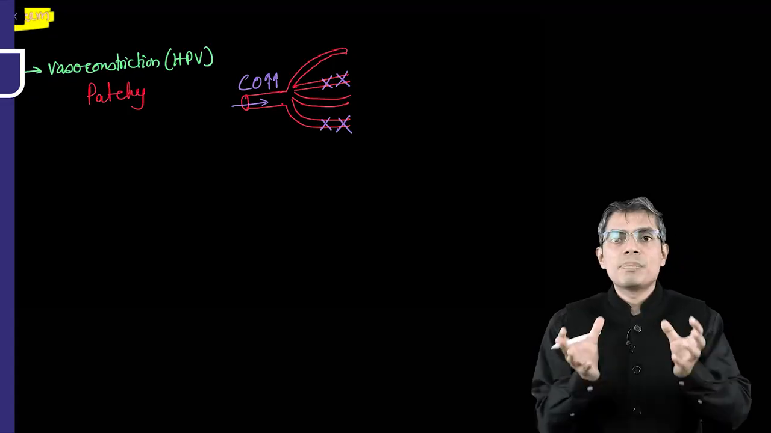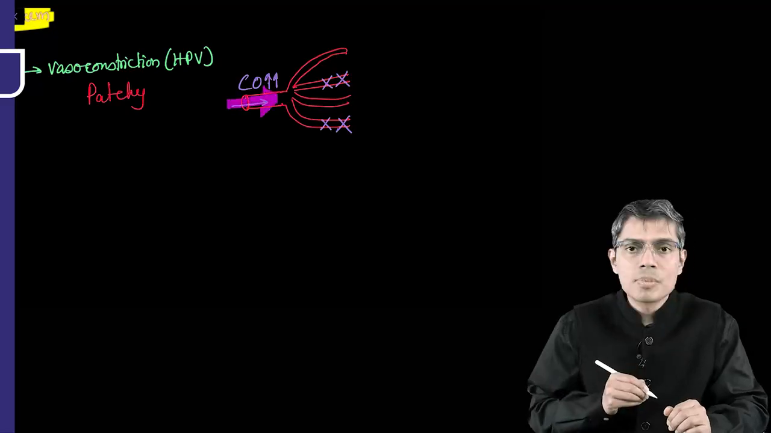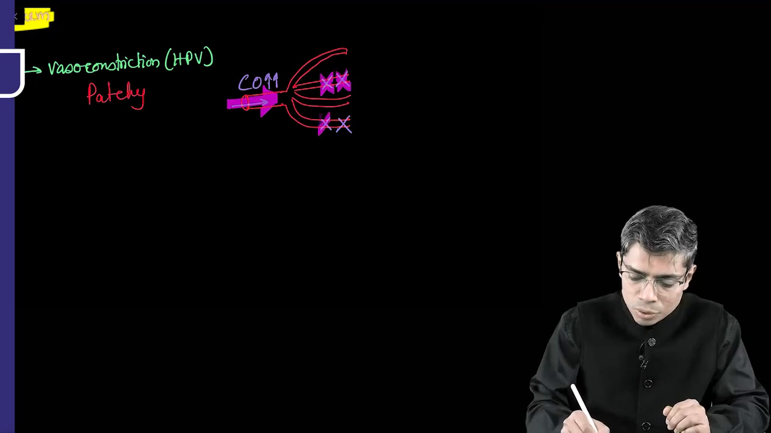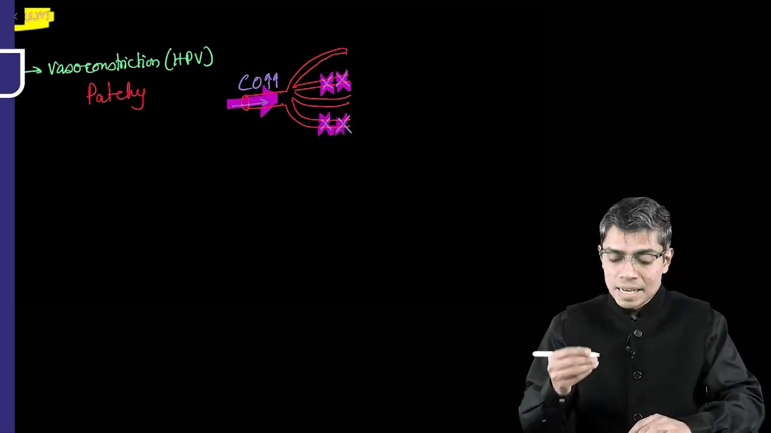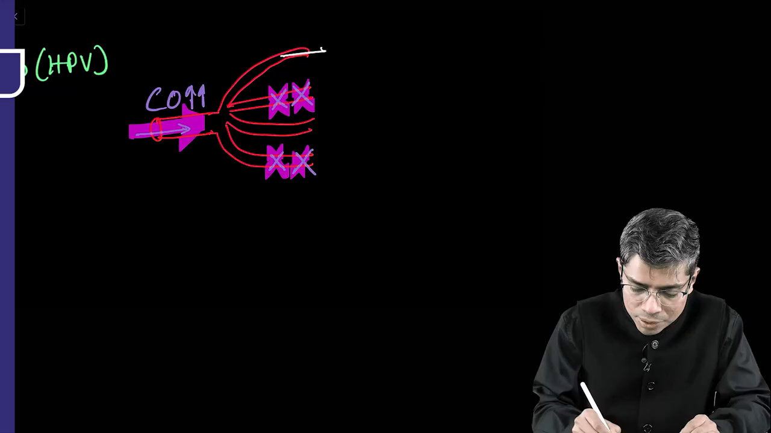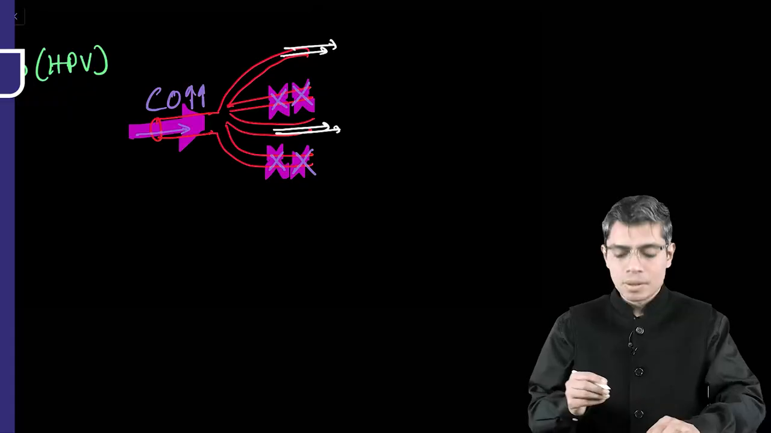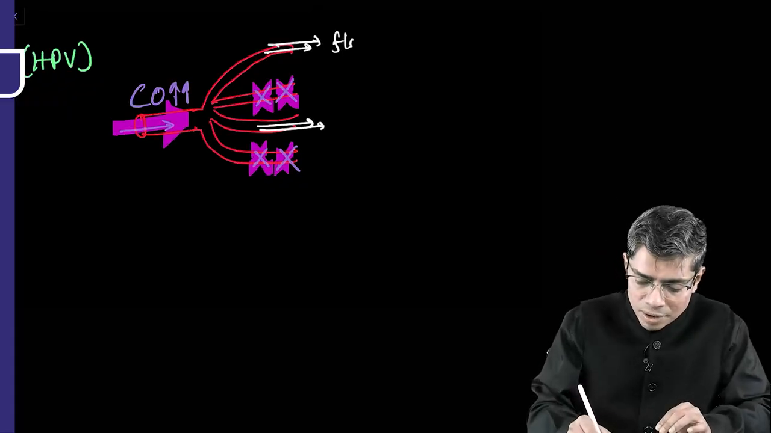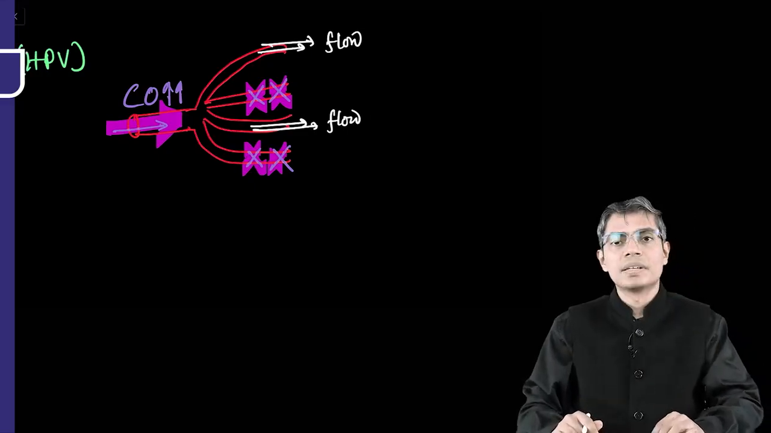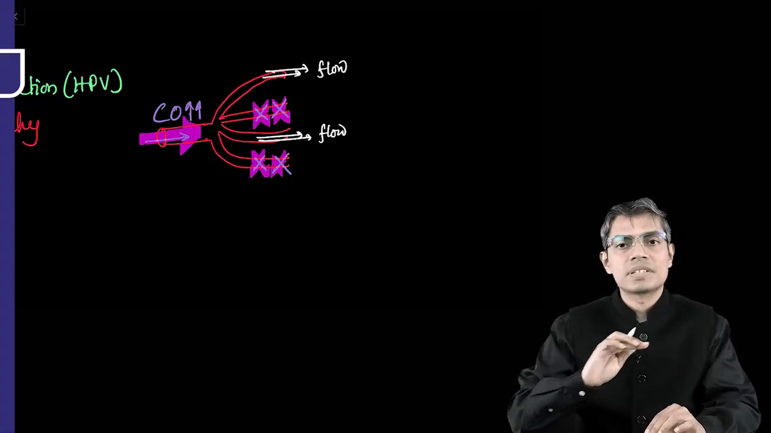Why? Because the heart is pumping more and more blood, so more blood is reaching the level of the pulmonary capillaries, and in that condition some of the pulmonary capillaries are closed. So what will happen? The remaining capillaries will get more blood flow. This capillary will get a huge amount of blood flow, this capillary will get a huge amount of blood flow. Whenever the blood flow velocity increases through the capillary, what will happen? There will be damage to the endothelial surface.